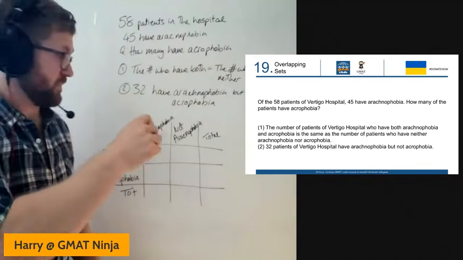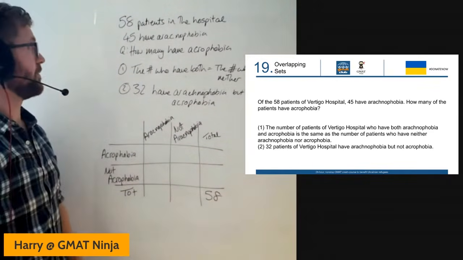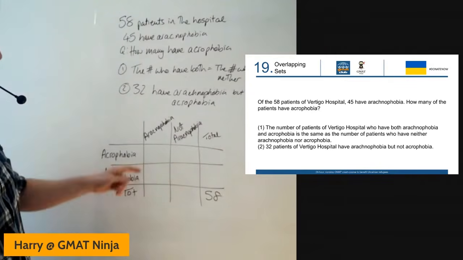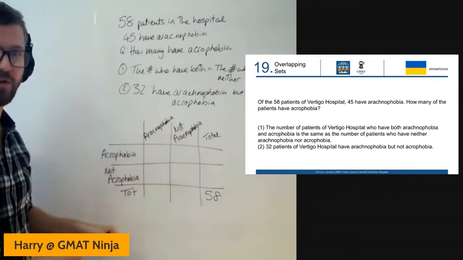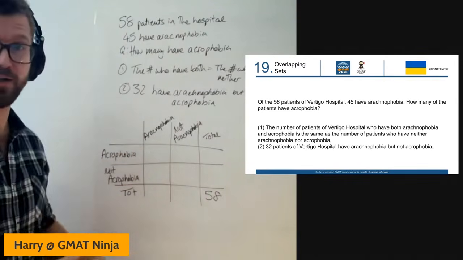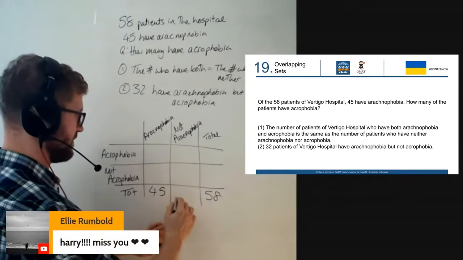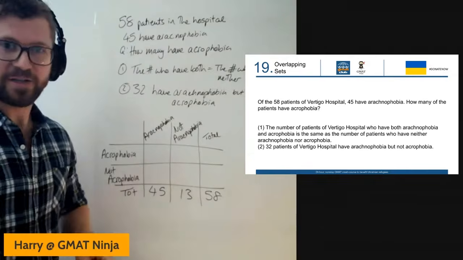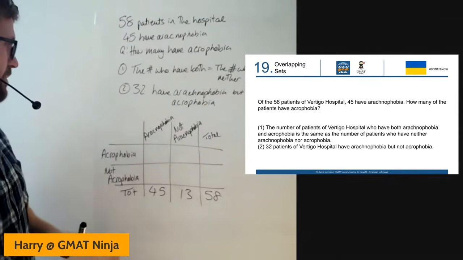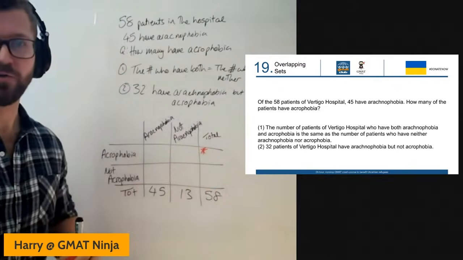We've got a total. 58 patients in the hospital are going to be our total there. And we're told right at the start, 45 have arachnophobia. So just in case you can't see, arachnophobia here is on my columns. Acrophobia is in my rows. So 45 have arachnophobia, which means I can fill in 13 do not. And I'll be very clear about what I'm looking for. How many have acrophobia? So I'm looking for the total over in the far right there.